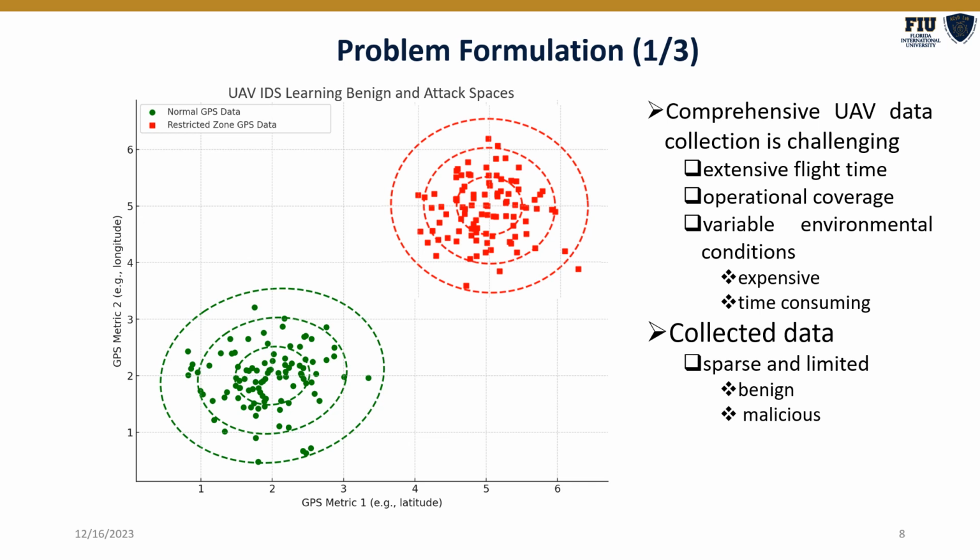The current existing detection mechanisms for attacks in UAVs are machine learning based intrusion detection systems, or IDS. These machine learning based IDSs learn on the existing data distribution. However, comprehensive UAV data collection can be challenging because the flight data, let's say under a disaster management flight, will be different as compared to the flight data in a precision agriculture scenario. Hence, the collected data is sparse and limited, which leads to having inaccurate boundaries, and which can further lead to false positives and false negatives as illustrated in the further slides.